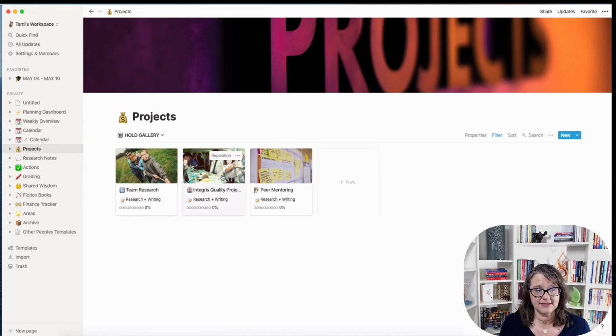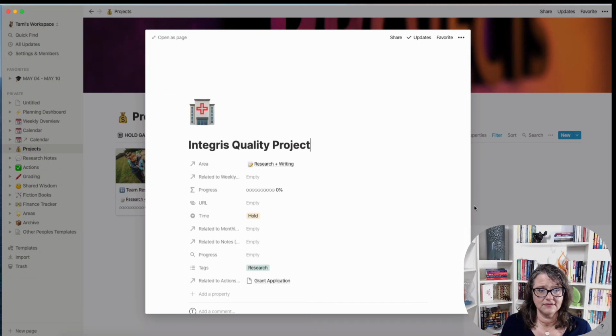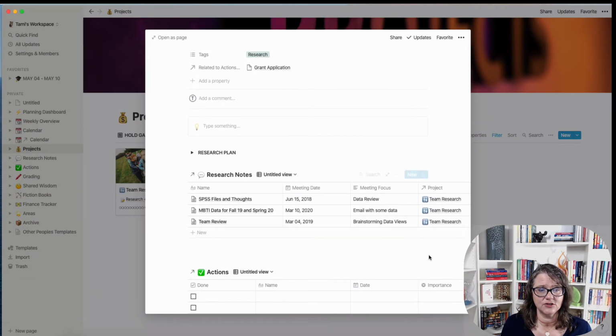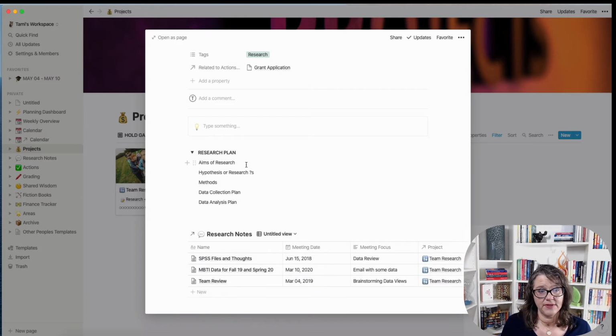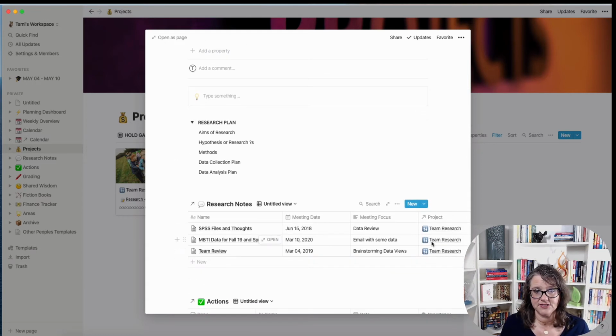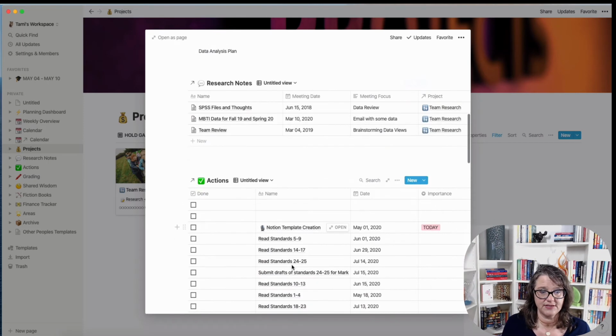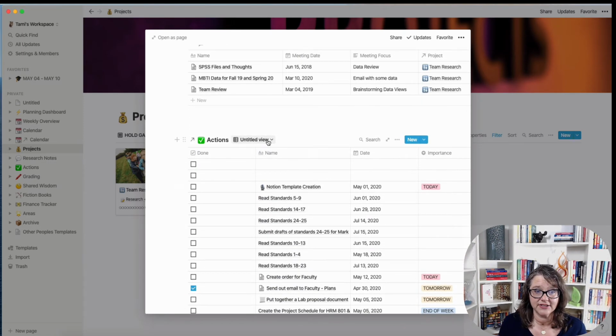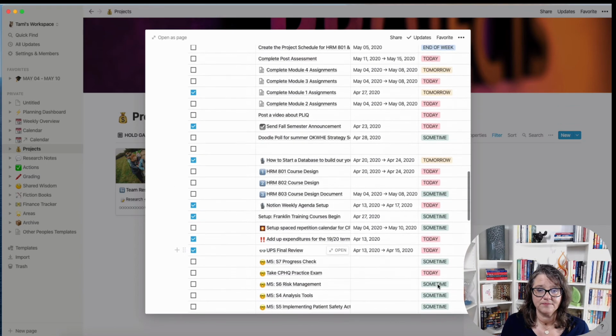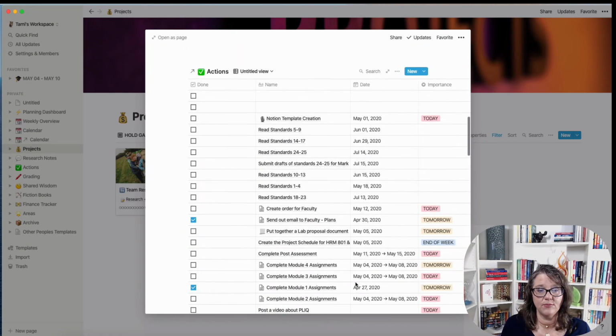So if I open one of these up, what you'll see is there's not a lot in here except for the template. And if I open up this, nothing's been developed in each of these areas yet. So the template populated for me, and I don't have a filter view with this project. As you can see, this is just an all-in research notes. So the team research came in. This is actually my to-do database as just an all-in board, a table.